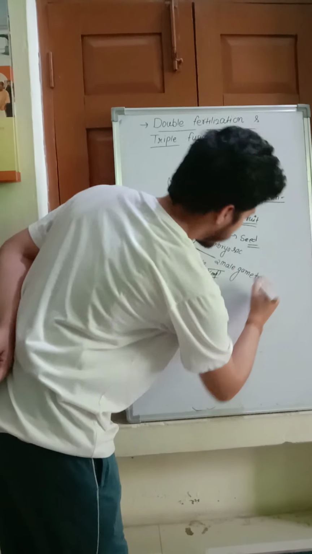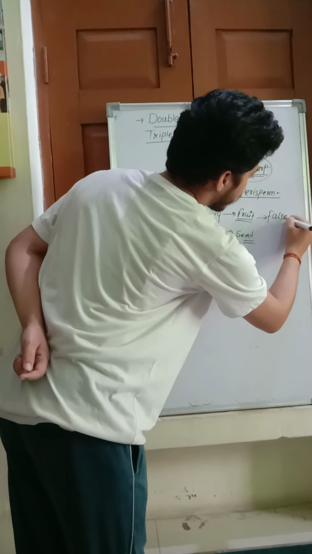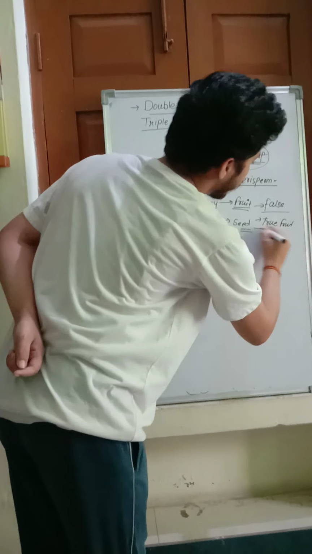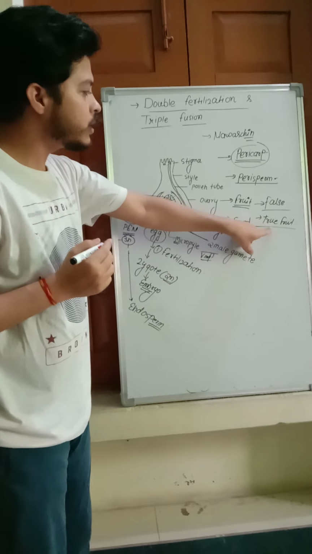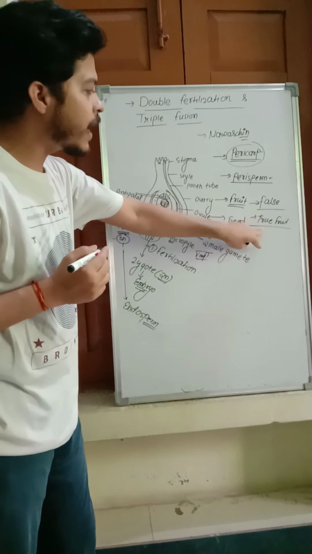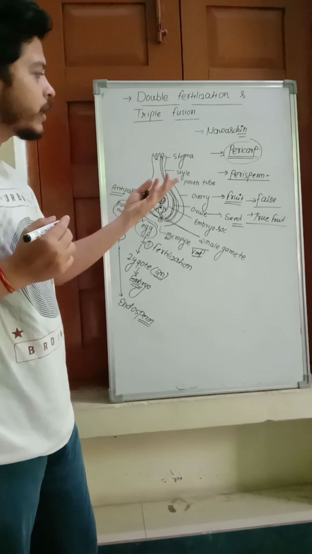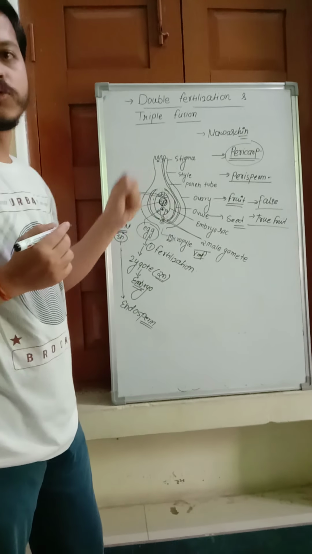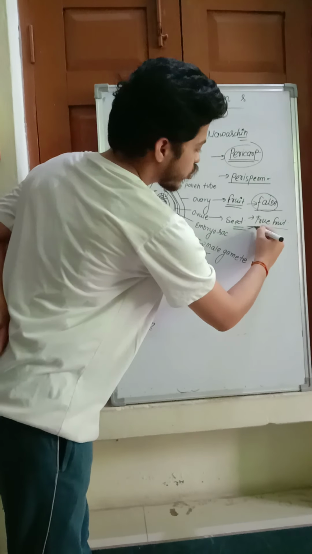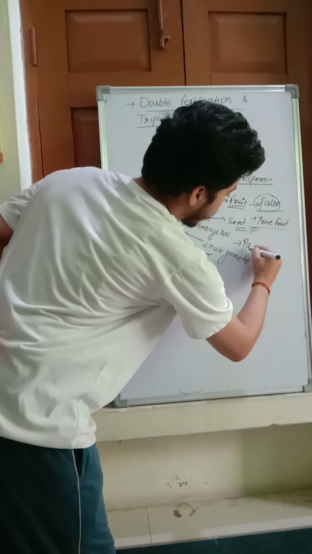Next word we move to: false fruit and true fruit. What are false and true fruits? True fruits are those fruits which develop from the ovary. Those fruits which develop from parts other than the ovary, like the thalamus, are called false fruits. Apple and cashew nut come under false fruit, while true fruits develop from the ovary.